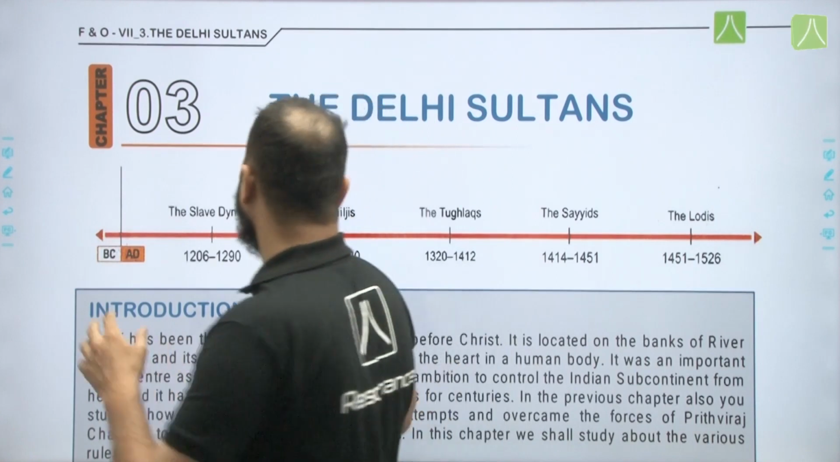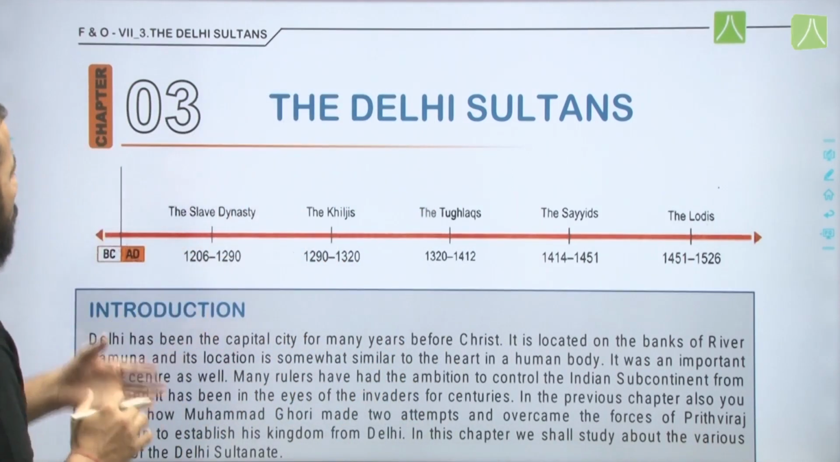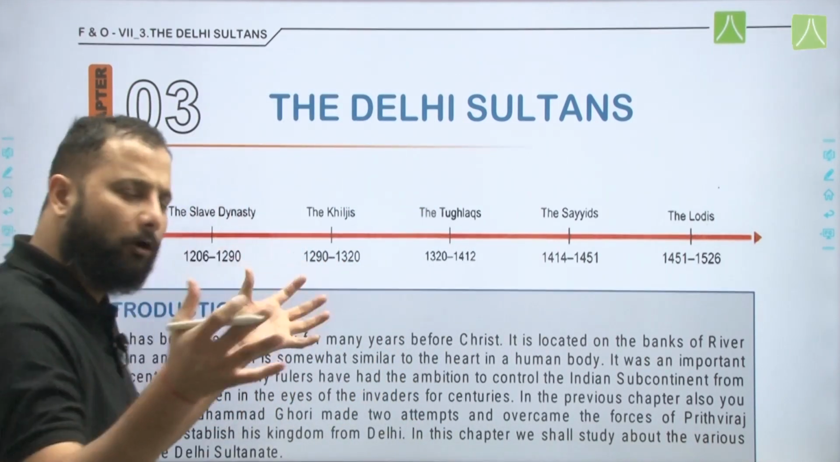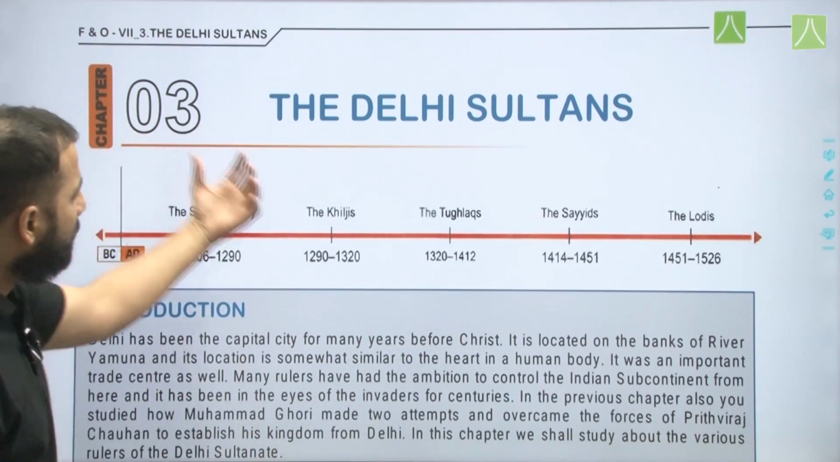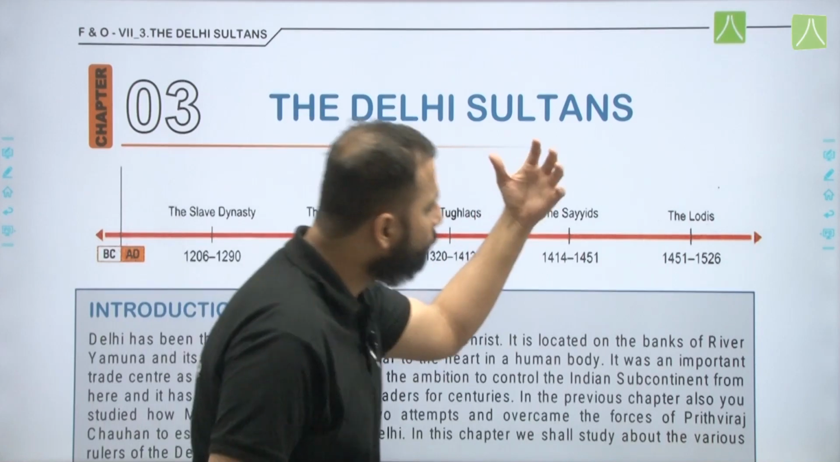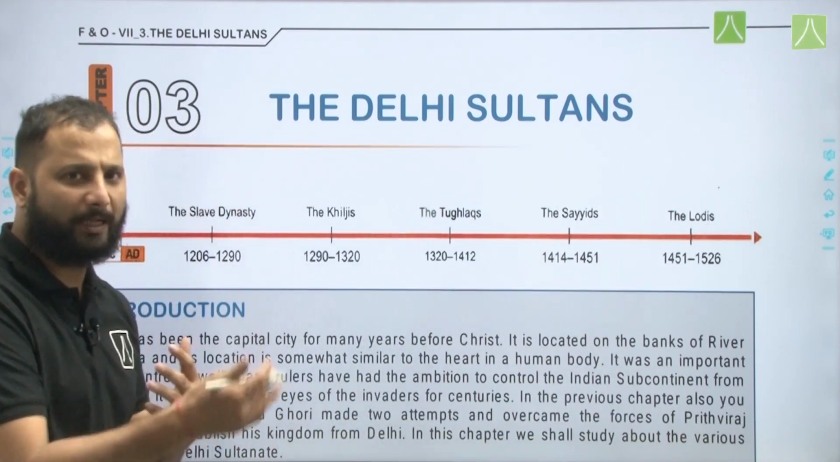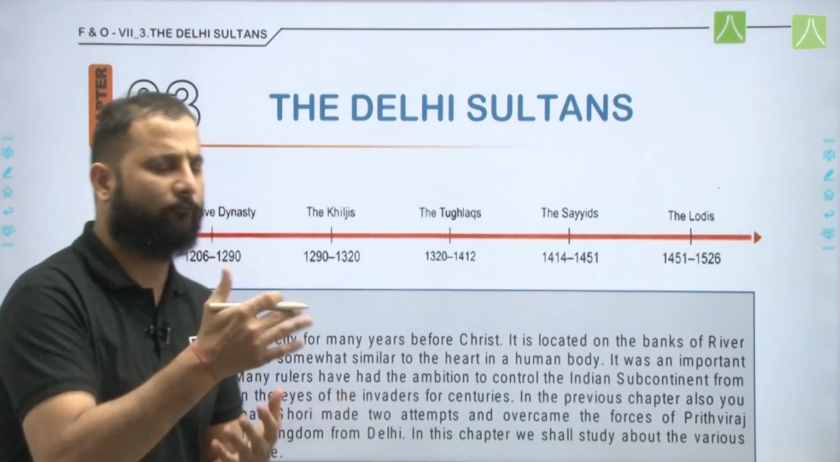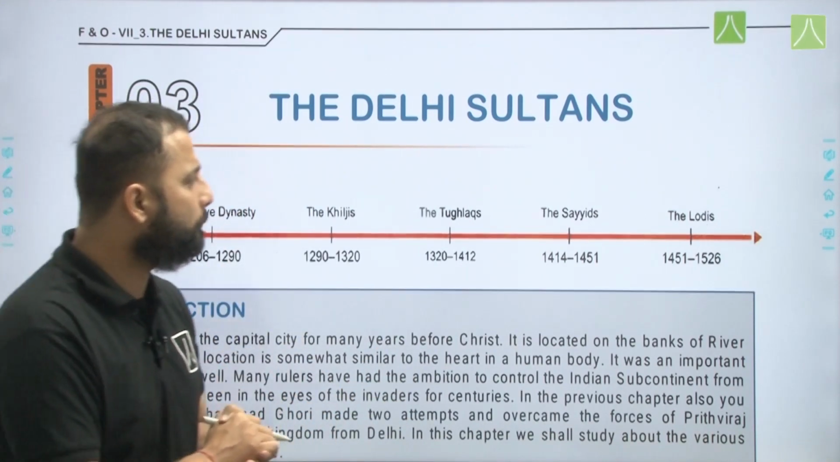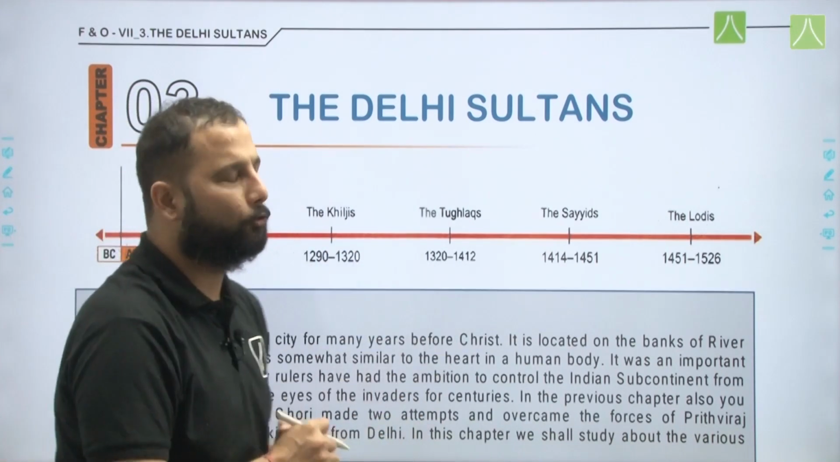Now as you can see here, the Delhi Sultans together was also called the Sultanate period, which started from the slave dynasty. Then came the Khiljis, the Tughlaqs, the Sayyids, and finally the last were the Lodhis. And after that, the last ruler, that is Ibrahim Lodhi, was defeated by Babur in the first battle of Panipat in the year 1526, and from there then we start with the Mughal Empire.